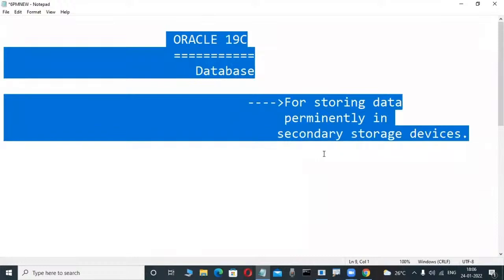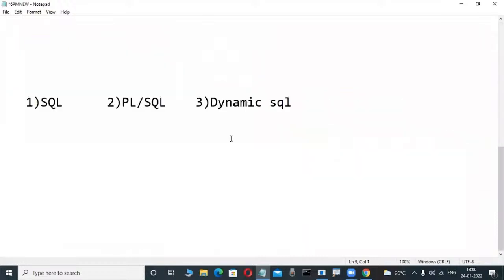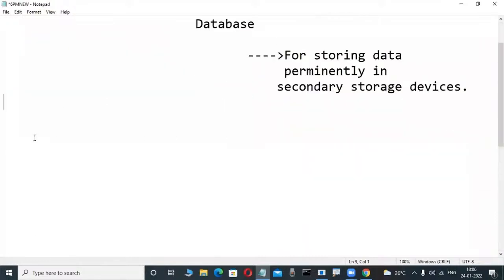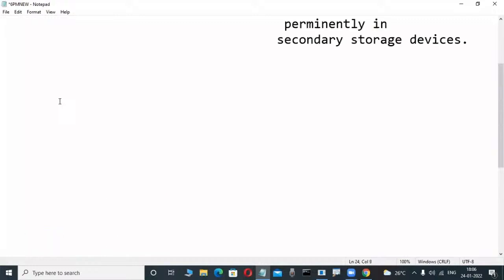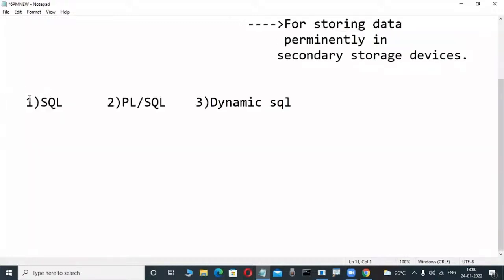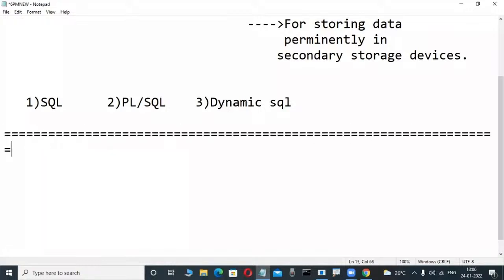What is that? Today I will tell you. These databases, that is Oracle, SQL Server, DB2, Sybase, MySQL, all the databases are implemented based on the relational data model concept. For operating these data model products, we use SQL. But for the Oracle database product, if you want to operate it, 3 languages are used. One is SQL, another is PLSQL, another is dynamic SQL. Up to this point, we learned in previous classes.